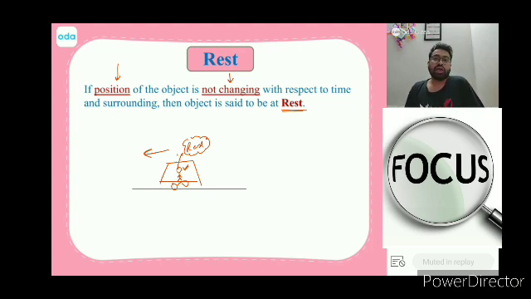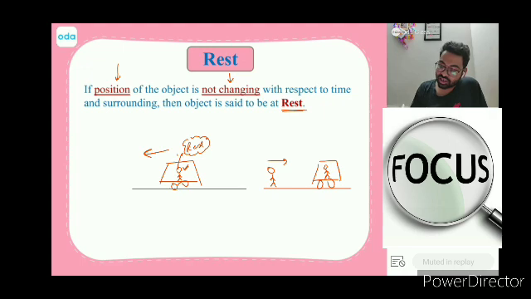Similarly, in a second case, somebody is moving over here, and there is a car that is stationary. This guy will not say that you are at rest. He will say you are in motion. But if there is a bird that comes and sits on his head, that bird will say that this guy is at rest. Why? Because that bird sat on the person itself.